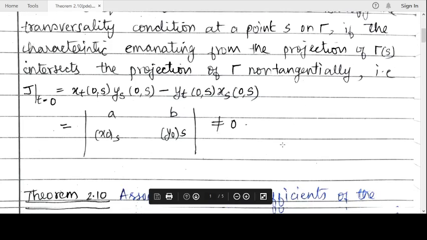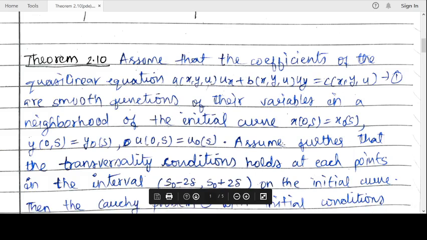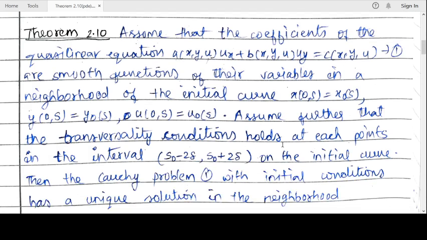Now we will see theorem 2.10. Assume that the coefficients of the quasi-linear equation a u_x plus b u_y equal to c, mark it as equation 1, are smooth functions of their variables in the neighborhood of the initial curve, and the initial curve is given as x(0,s) equal to x_0(s), y(0,s) equal to y_0(s), u(0,s) equal to u_0(s).